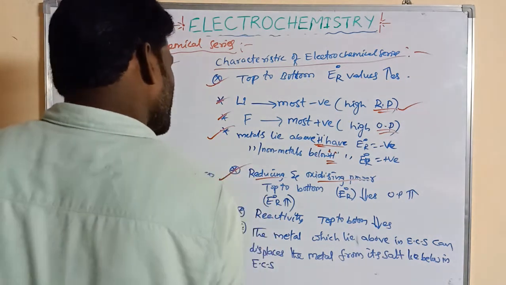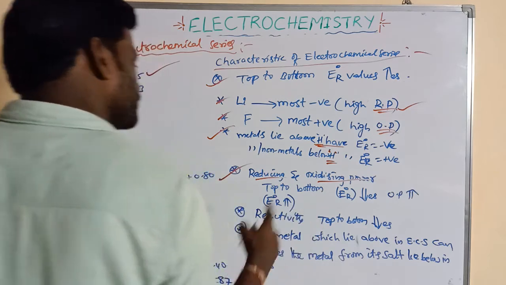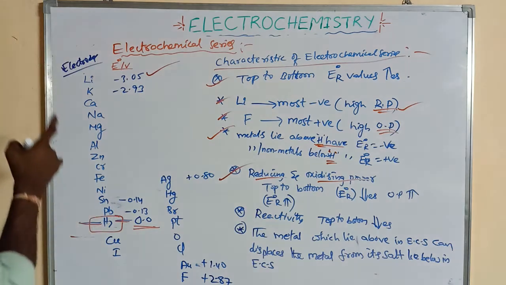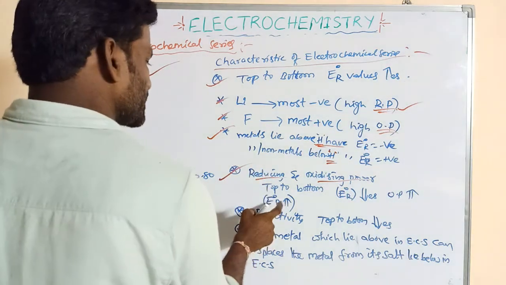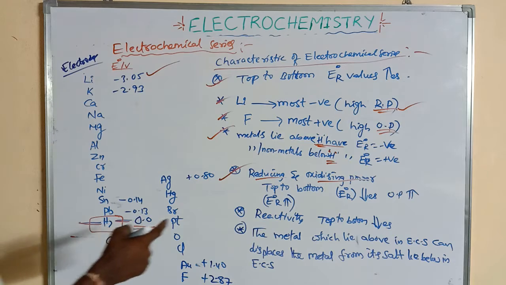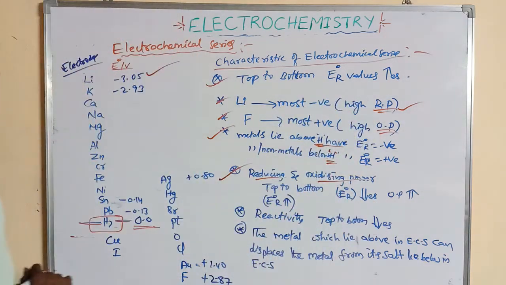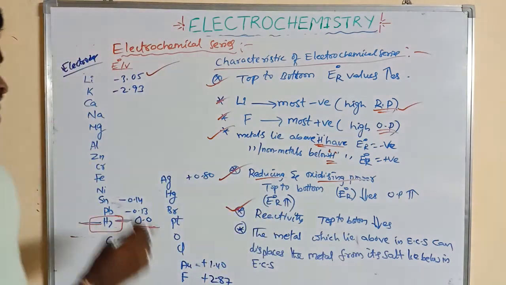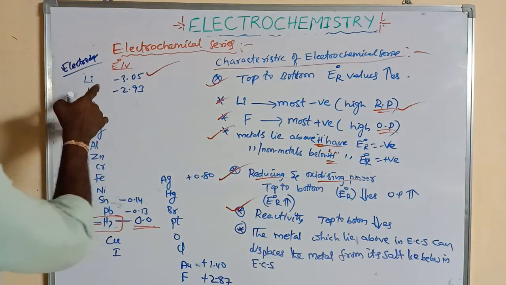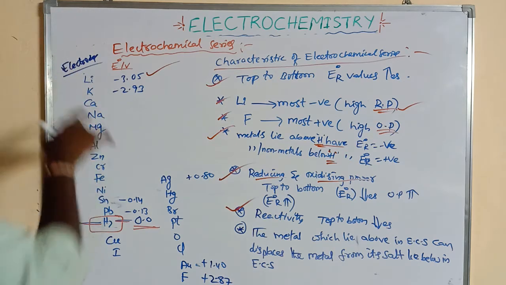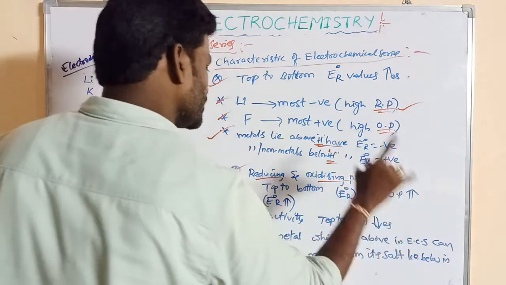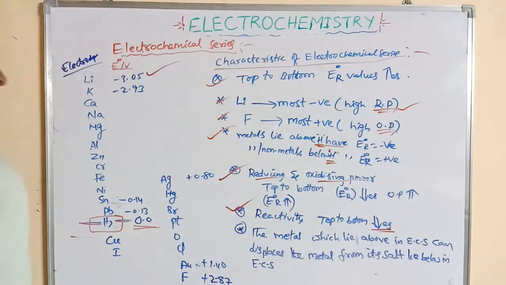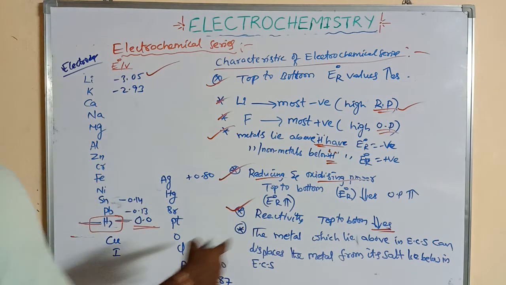Now, reactivity also changes from top to bottom. If the standard reduction potential increases from top to bottom, the reactivity of metals decreases. Sorry, reactivity from top to bottom decreases. That is important.